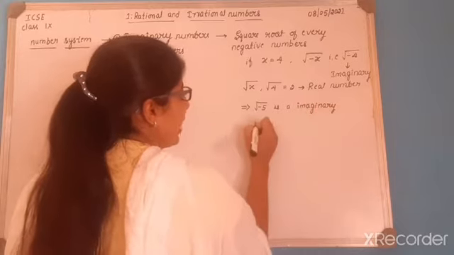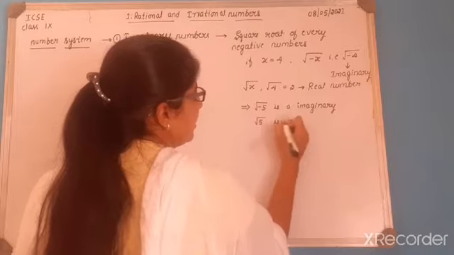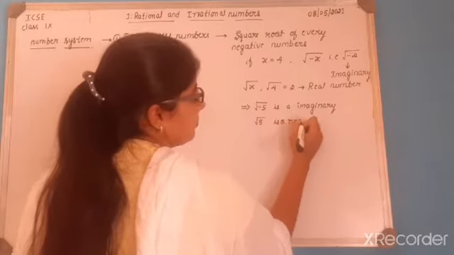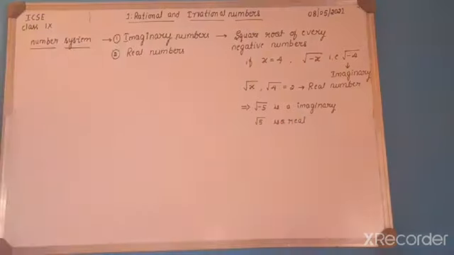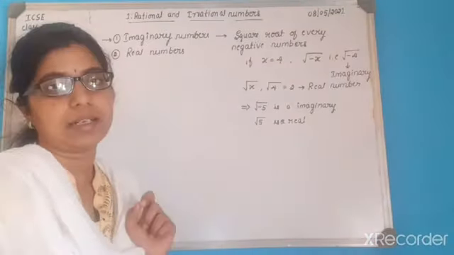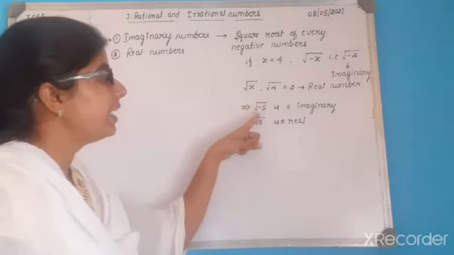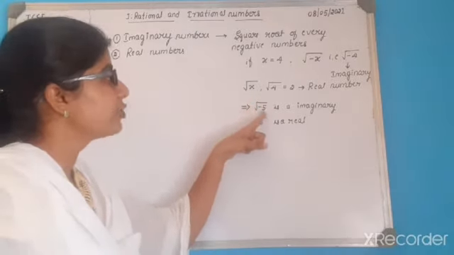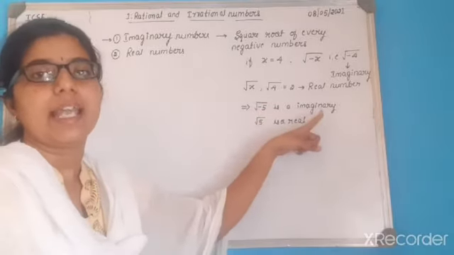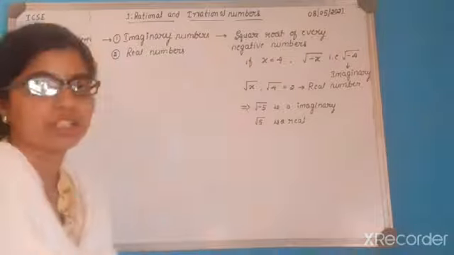And similar to that, the root of 5 is called real. So clear? Root minus 5 is an imaginary number. Root 5 is a real number. You must remember, square root of every negative number is called an imaginary number. So this is about the imaginary numbers.